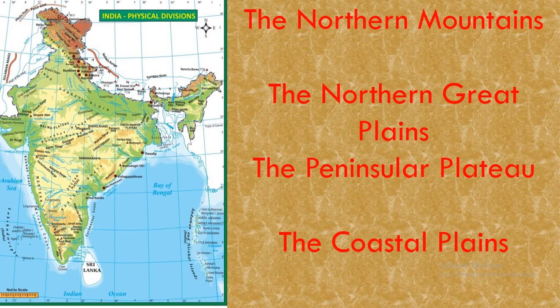If you just have a keen watch over your left side, we have the Konkan coast, Malabar coast, and on the right side you have the Coromandel coast. So all these are called coastal plains.